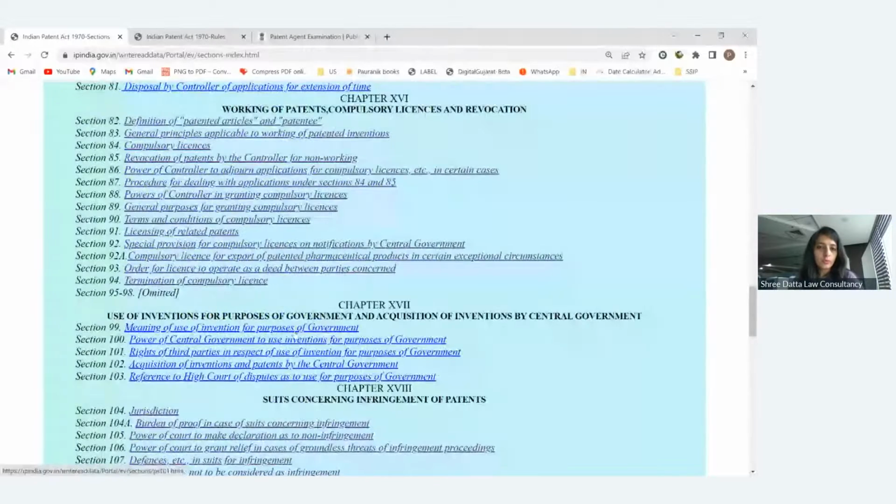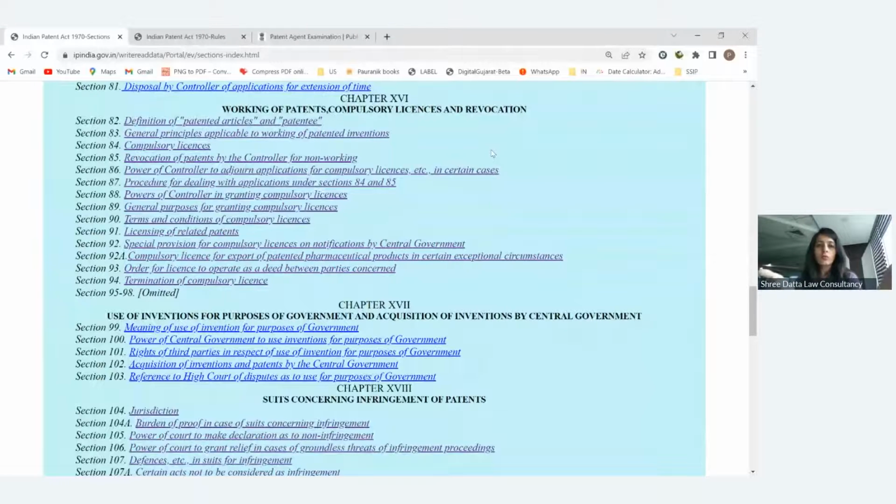Then this chapter is very important, as it relates to the working of patent and compulsory license. So basically, I will just summarize the whole chapter. Generally, once you have applied for a patent, and it is published, examined, and granted, there is no provision that you can keep it with you, saying, I have a granted patent and I'm enjoying the monopoly, stopping others, and not using the patent application, just telling that I have a patent. That is not allowed as per the patent law. You have to work your patent.